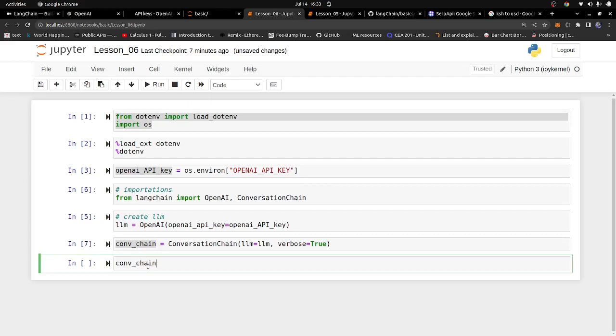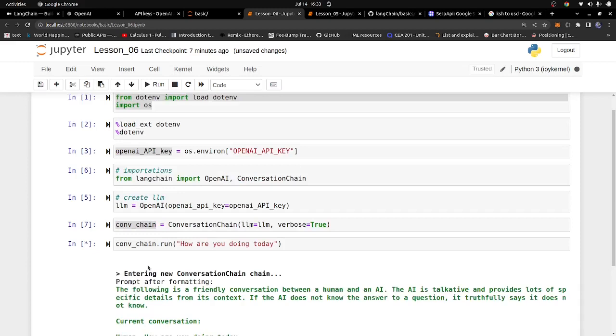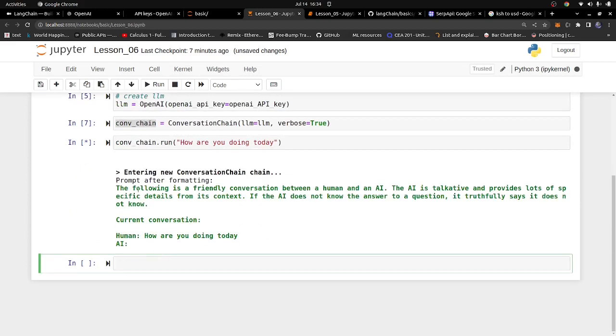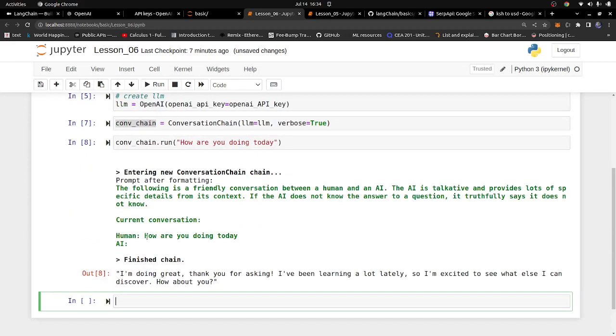Once we have this conversational chain, you can simply ask a couple of questions. I'm going to say dot run, and I can say, how are you doing today? Then press enter. You can see now how the bot is thinking and all that. It responds: I'm doing great, and thank you for asking. I've been learning a lot lately, so I'm excited to see what else I can discover. What about you?